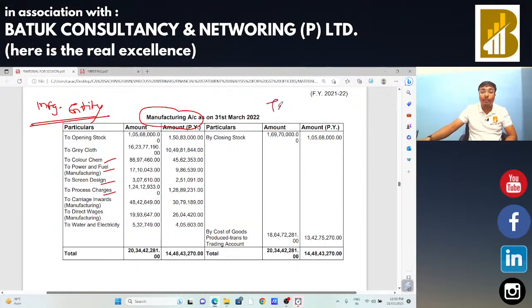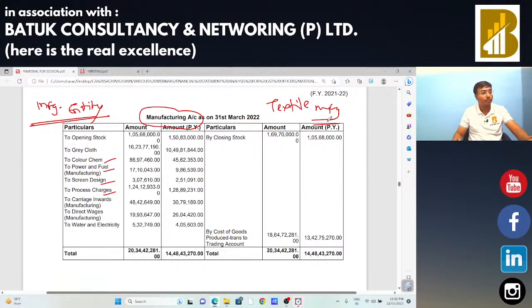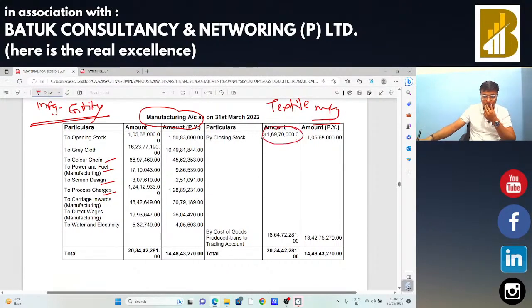So sir, this entity is of a textile manufacturer, and in case of a textile manufacturer sales is at the rate of 5%, but your purchases are at the rate of 18% and 28%.